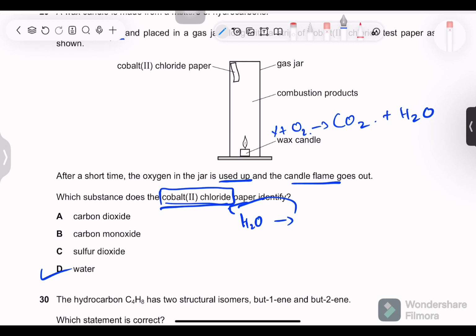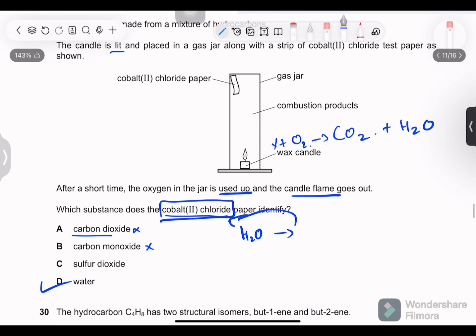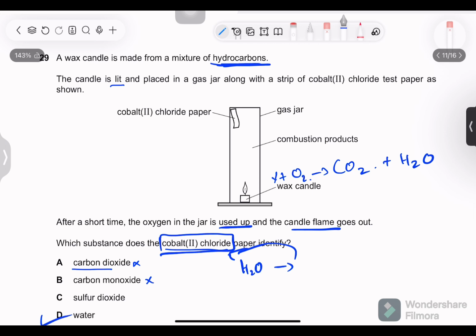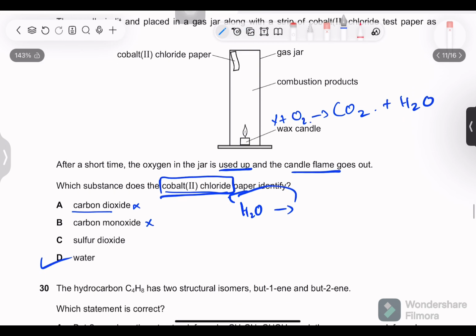Carbon dioxide is produced, but it does not test for carbon dioxide. Carbon monoxide may be produced if the oxygen is in lesser amount, but still it does not test. Sulfur dioxide can be produced from hydrocarbons, but still the thing is what is cobalt(II) chloride identifying, which is water.